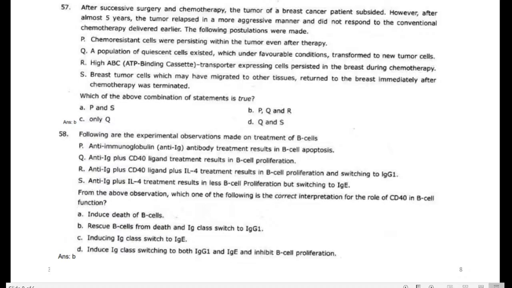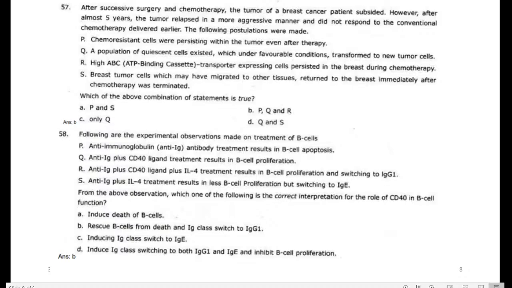Next question: the following are experimental observations made on the treatment of B cells. The main thing is they provided four statements. From the above observation, which of the following is the correct interpretation for the role of CD40 in a B cell? Note the word role.